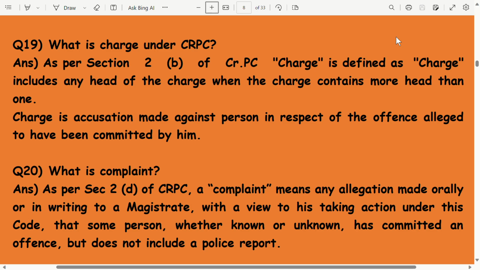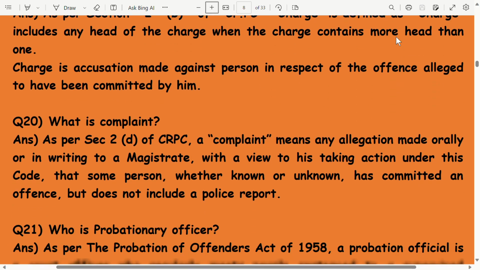What is complaint? As per Section 2(d) of CRPC, a complaint means any allegation made orally or in writing to a magistrate with a view to his taking action under this code, that some person, whether known or unknown, has committed an offence, but does not include a police report.